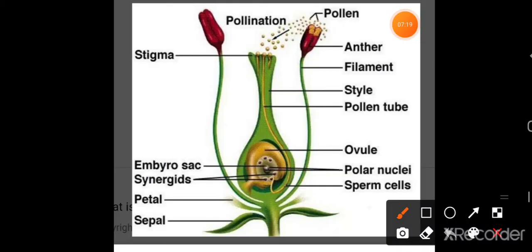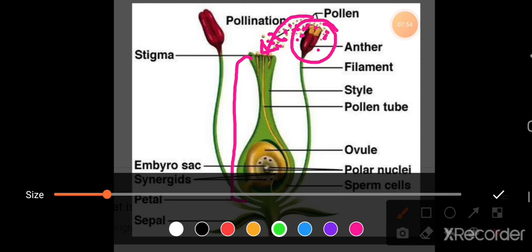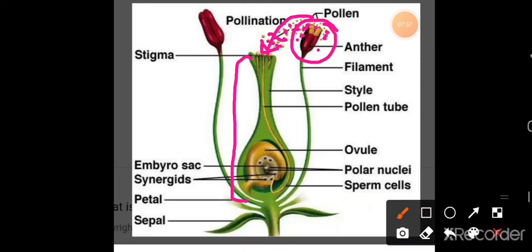You can see here in this picture, this is the anther part, the male part of a flower, and this is the female part of a flower, the pistil. You all know that the anther produces the pollen grains. These are the pollen grains. During the pollination process, these pollen grains transfer from the anther to the stigma part, and these are the pollen grains transferred on the top of the stigma.